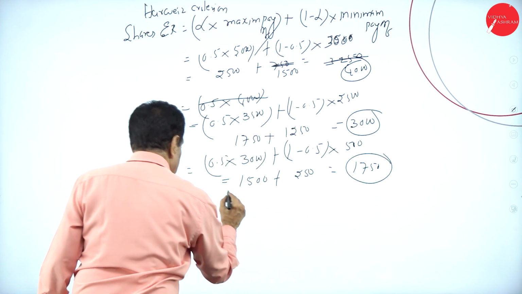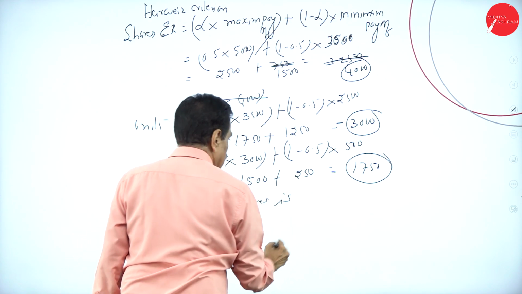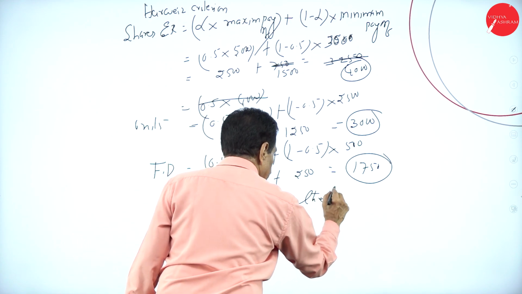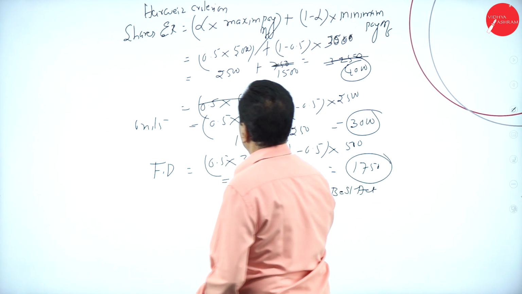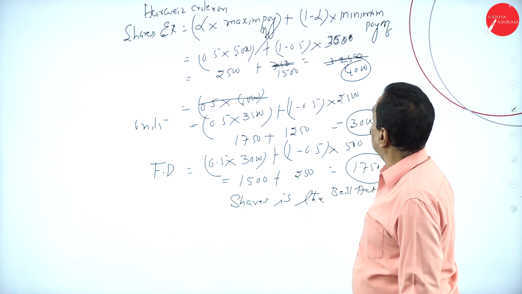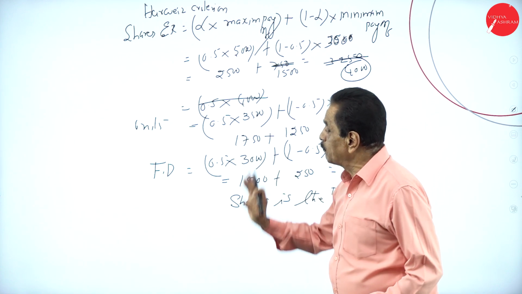Shares. Shares is the best act. So the formula is alpha into maximum payoff plus 1 minus alpha into minimum payoff. This formula you have to learn. We'll move on to the next problem.